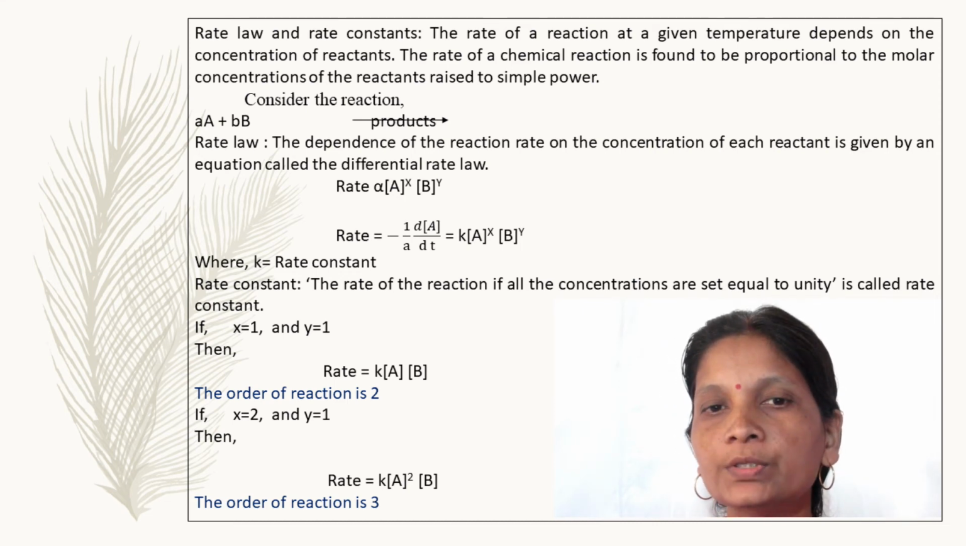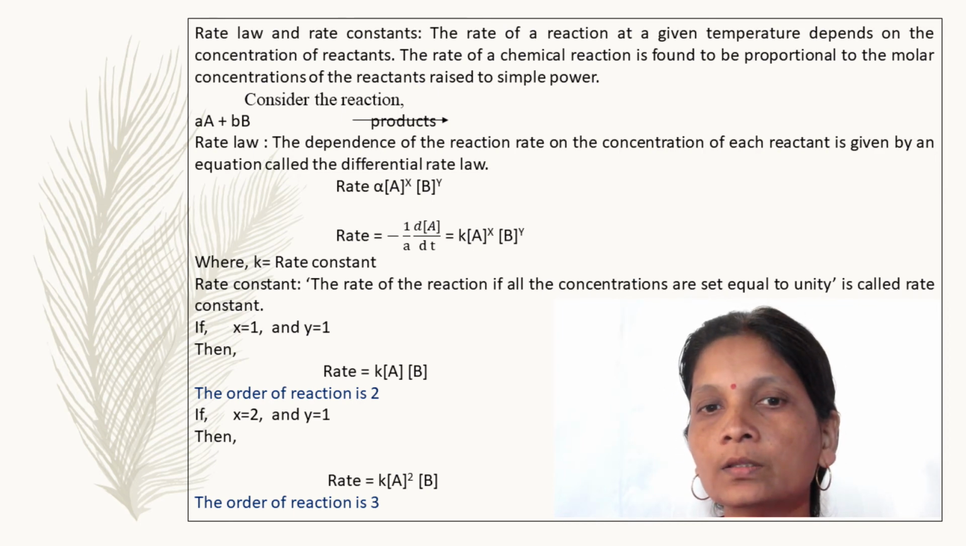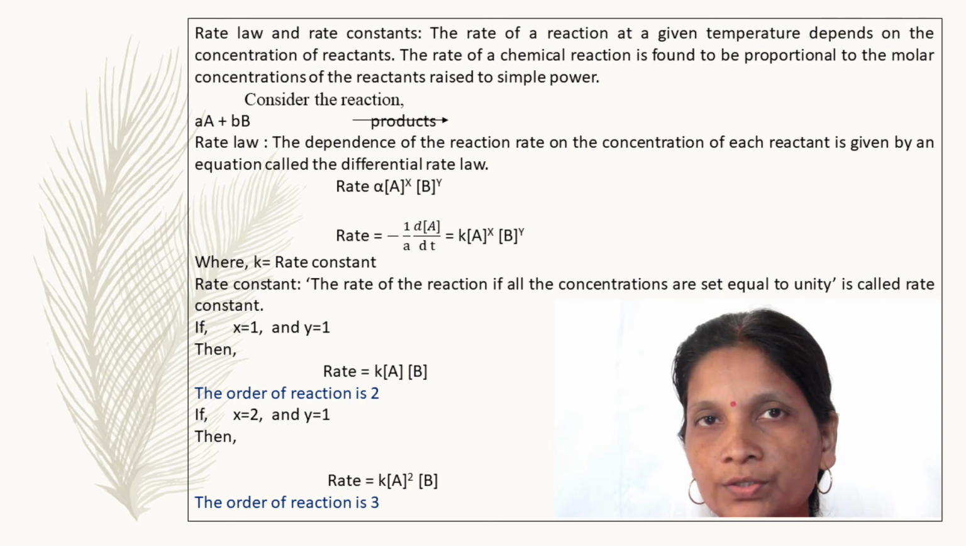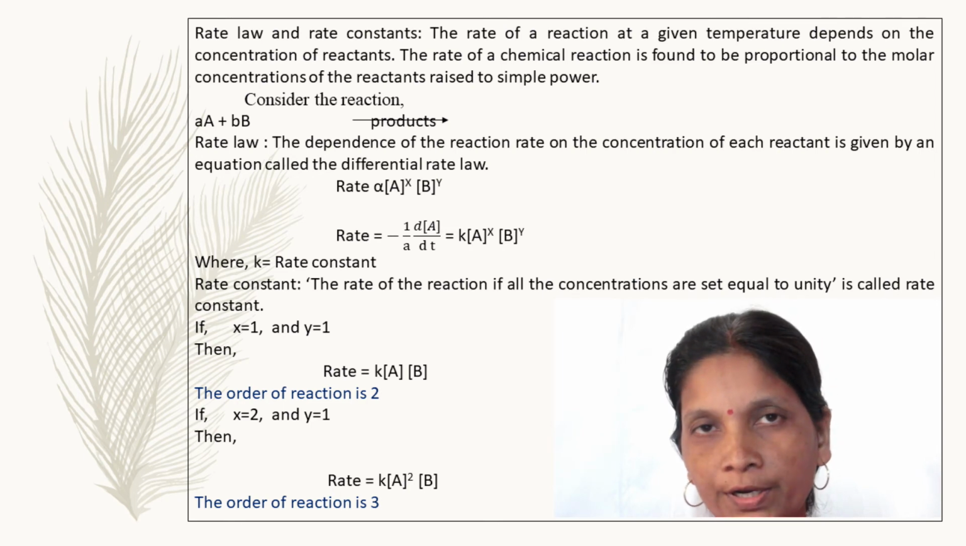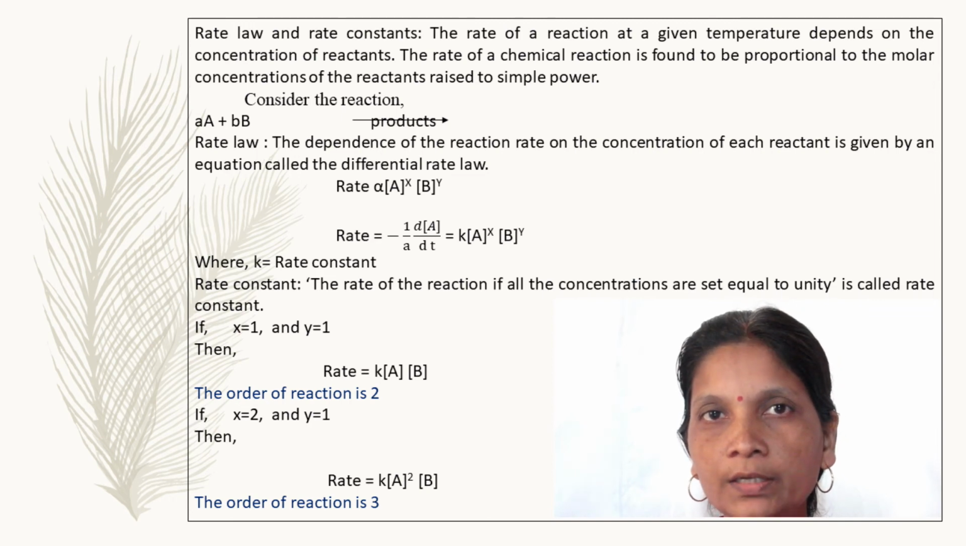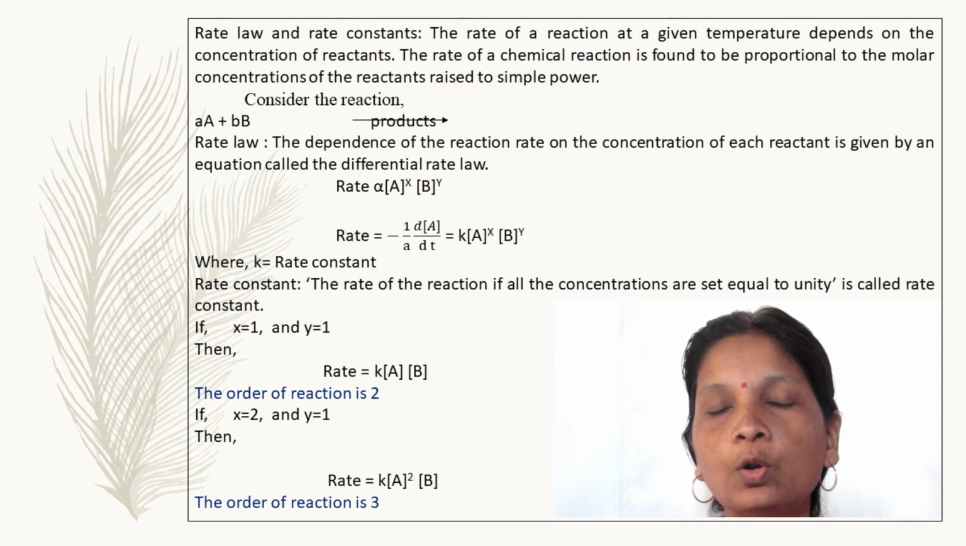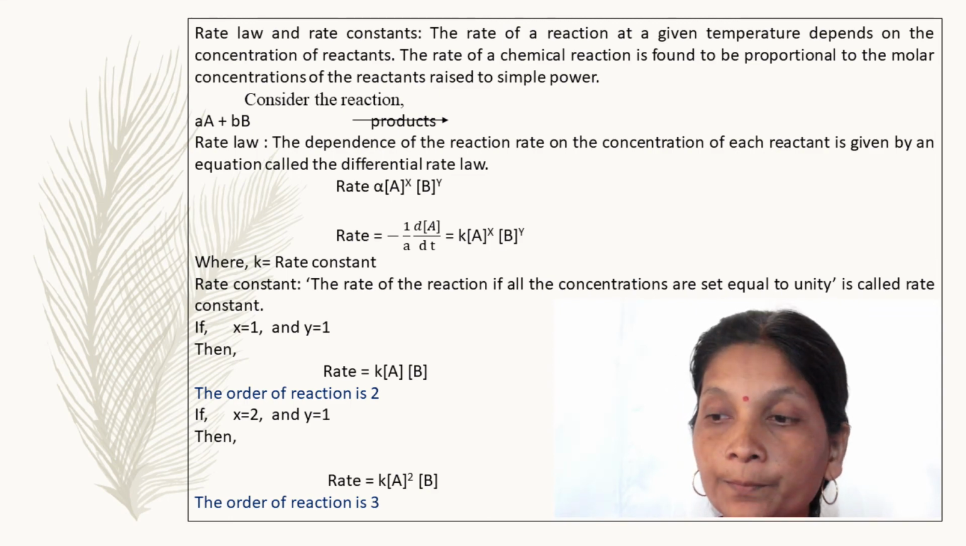Now suppose x is equal to 2 and y is equal to 1, then the order of reaction is calculated as rate equal to k into [A] raised to 2 into [B] raised to 1. That is, the total overall order of the reaction will be 2 plus 1 equal to 3. So the order of this reaction is 3.